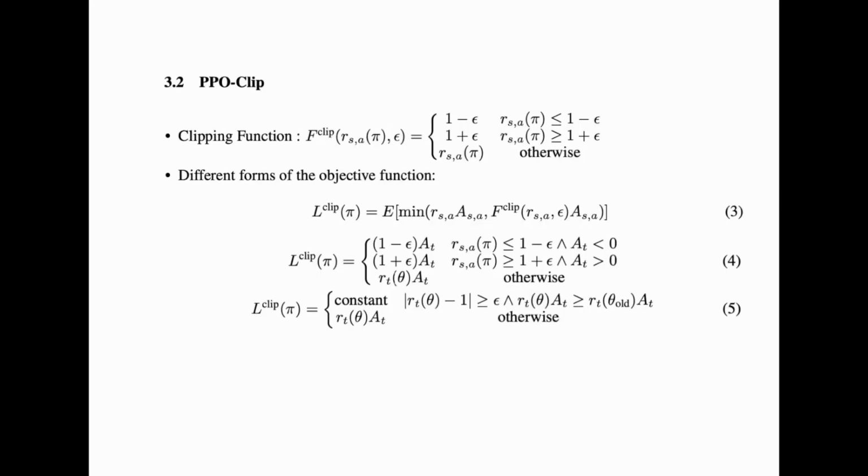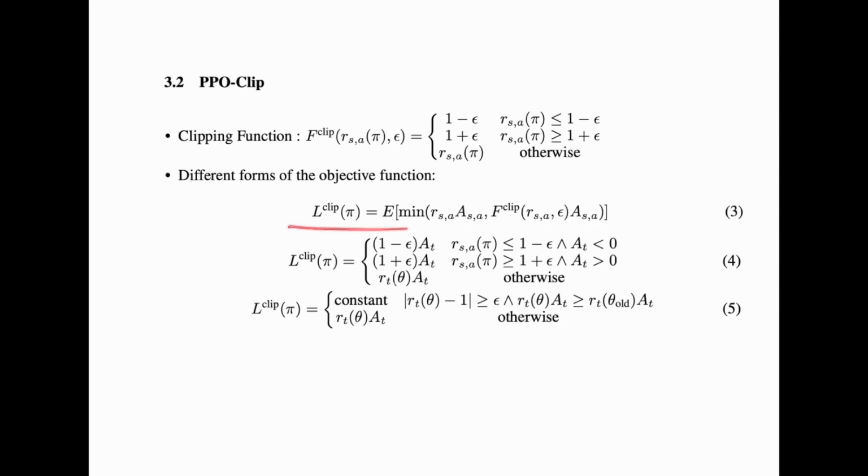And let's review PPO clip again. The PPO clip introduces the clipping function, f clip, taking in the likelihood ratio, and epsilon is our clip range. If the likelihood ratio exceeds the clip range, then we simply replace the likelihood ratio with the margin value.